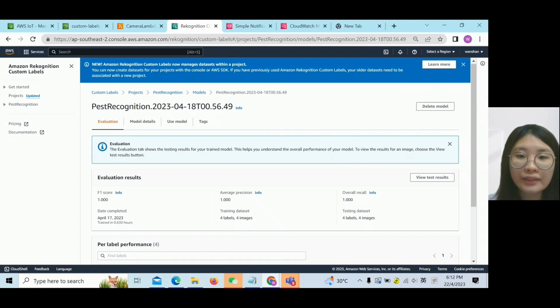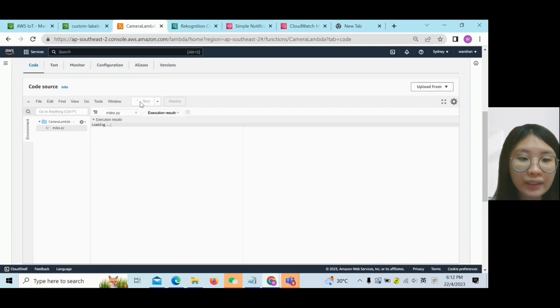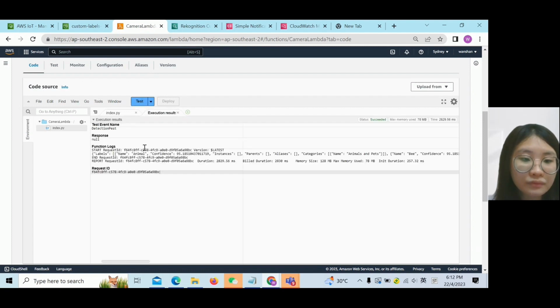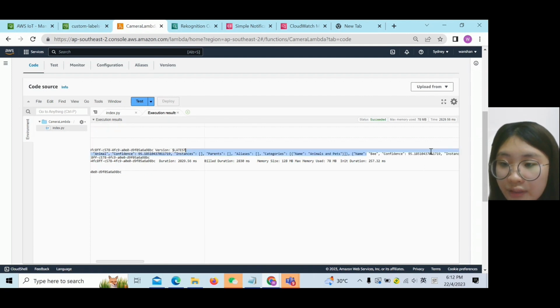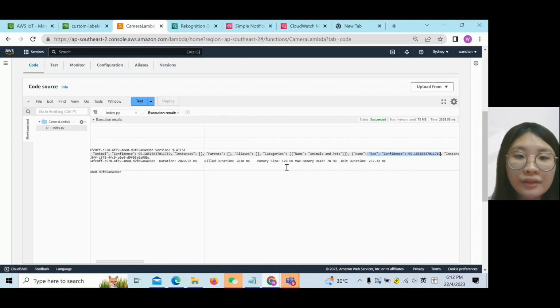So we can try to test it first. So we test the Lambda code. When we test it, the image will be compared between the S3 image from the IoT and the Rekognition datasets. So you can see the bee is detected and the confidence is very, very high.